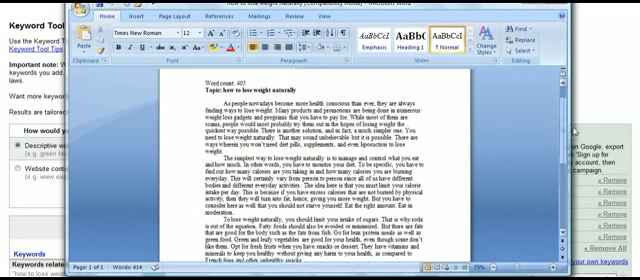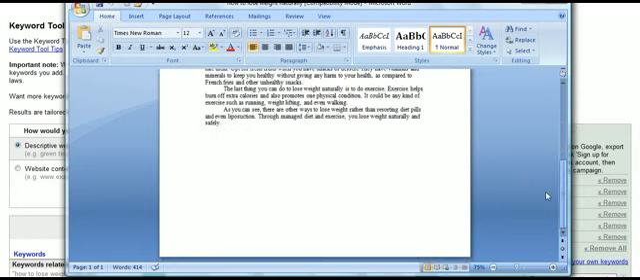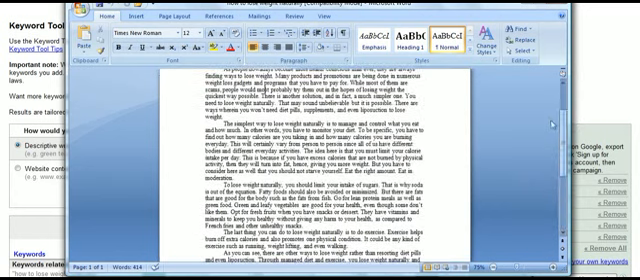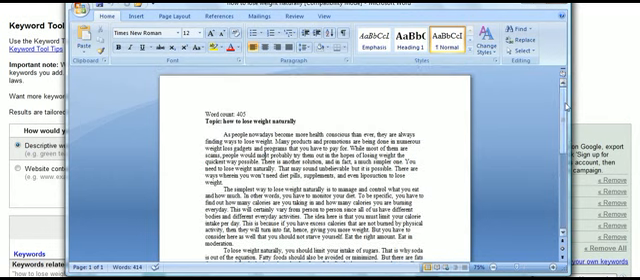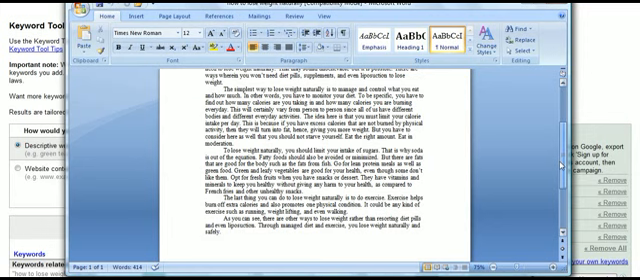Try to include it where it makes sense. Try to include it a couple times in the first paragraph, maybe a time or two in the last paragraph, and anywhere in between that makes sense. There's really no perfect keyword density. You just want to make sure that you include it, because that keyword phrase being included is very, very important to the process.